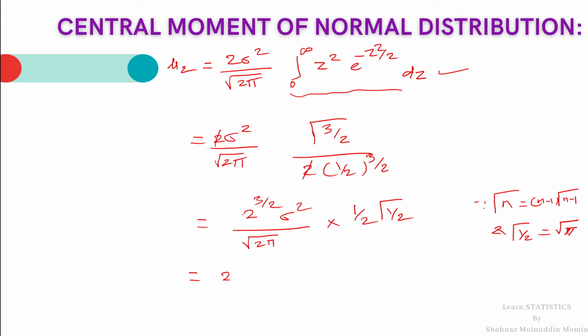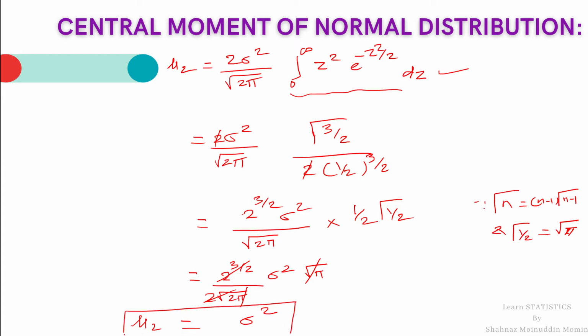So it is 2 raised to 3 by 2 divided by 2 root 2 pi sigma square root pi. This root pi gets cancelled, and 2 raised to 3 by 2 and 2 raised to 3 by 2 get cancelled. So the result is sigma square. This is the value of mu 2, the second central moment, which is the same as the variance of x.